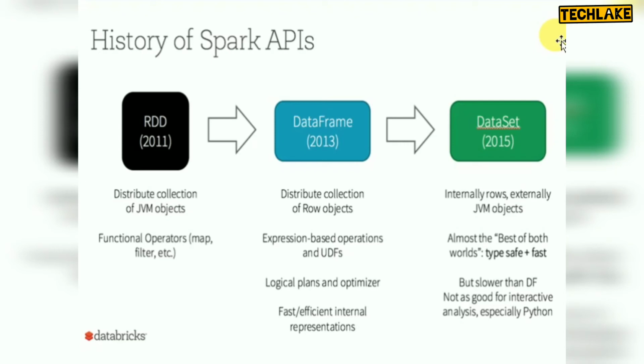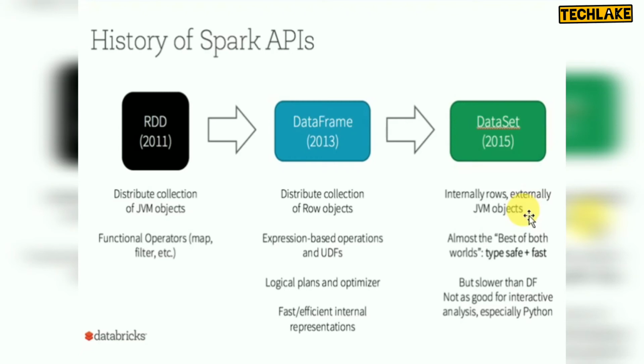Then data set: internally rows, but externally it's a JVM object. It's the same as RDD. That's why at compile time you can identify the errors if anything is wrong. And it will support almost the best of both RDD and data frame features, but it is slower than data frame, not as good for interactive analysis, especially in Python.